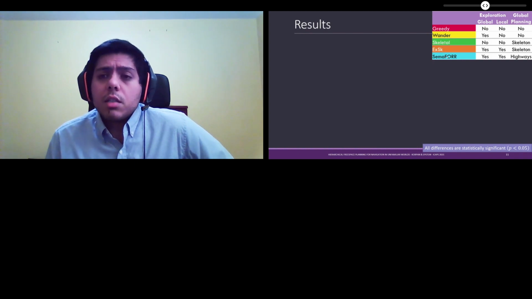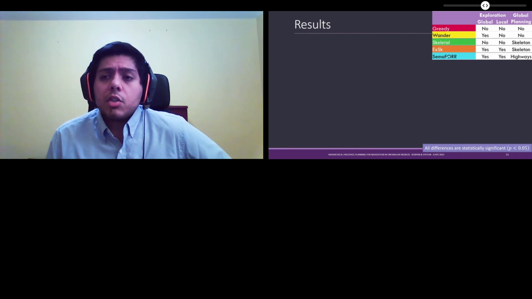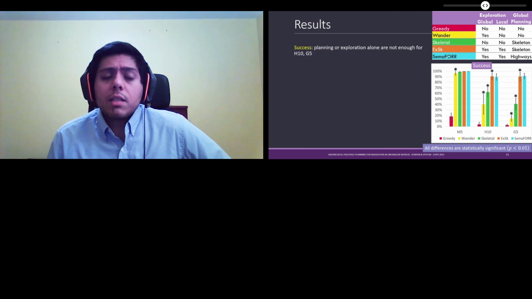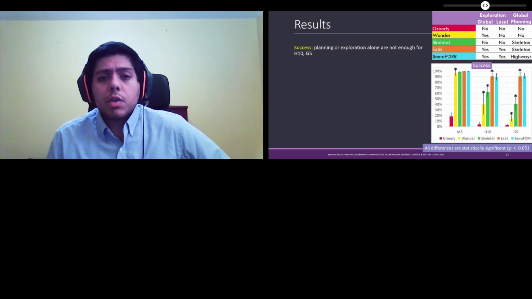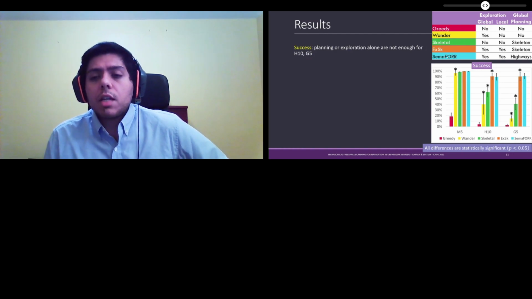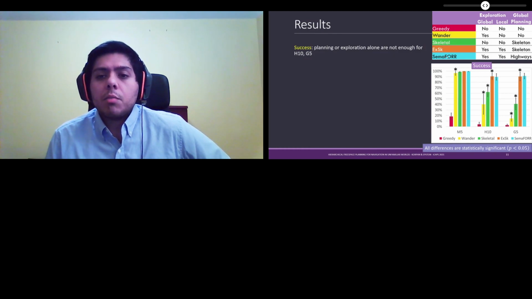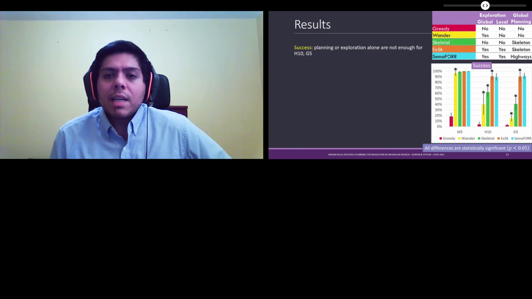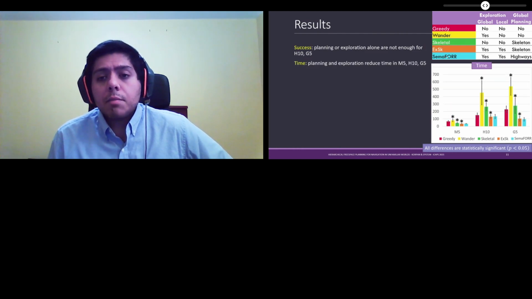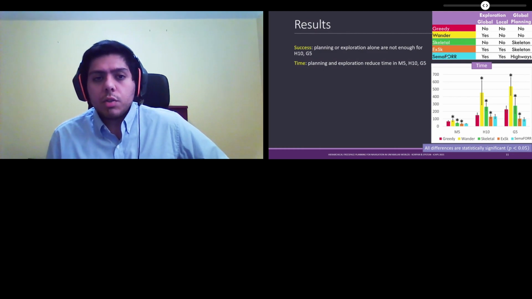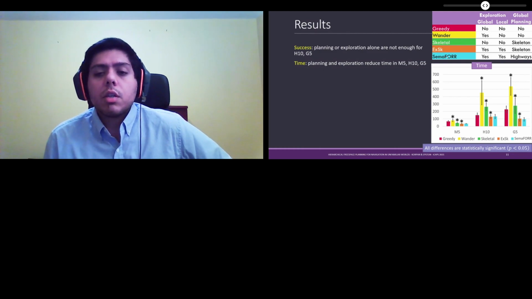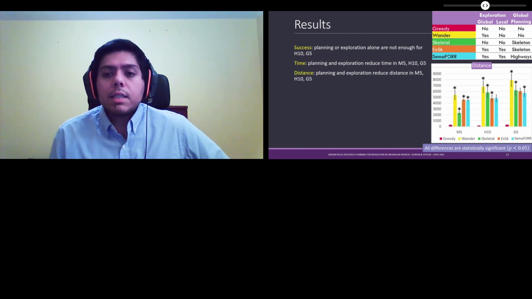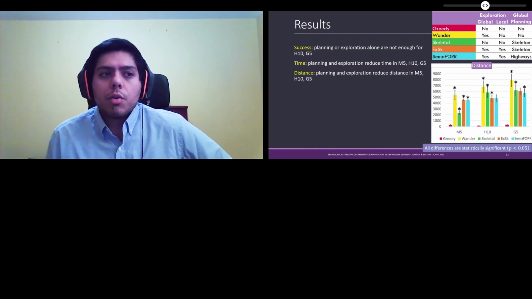We looked at different versions of our system with exploration and planning, and we found that success rate improved with exploration and planning together in H10 and G5, the larger complex environments, to achieve about 90% success. In M5, planning and exploration were less necessary. We also looked at time to travel to a target, which we want to reduce, and we found that planning and exploration reduced it in all 3 environments. Similarly, distance to a target also reduced in all 3 environments with exploration and planning.